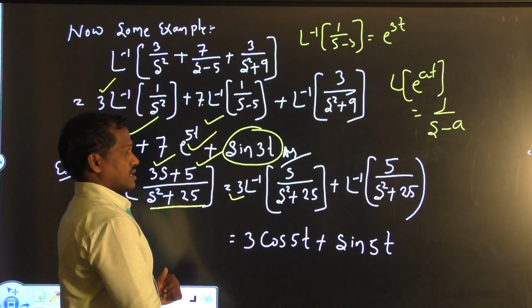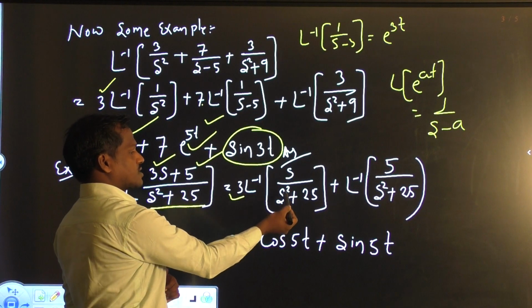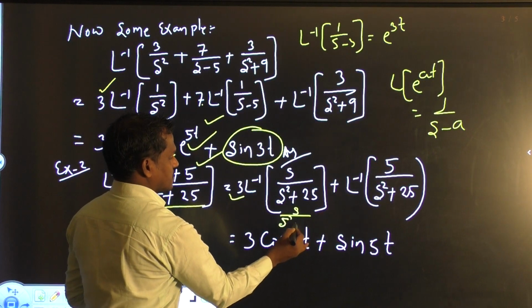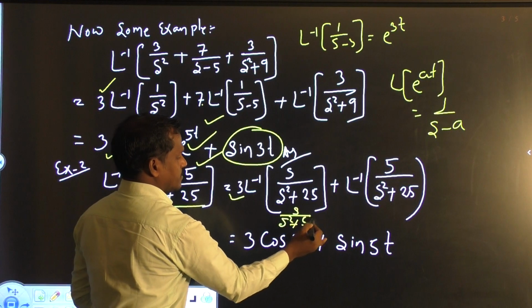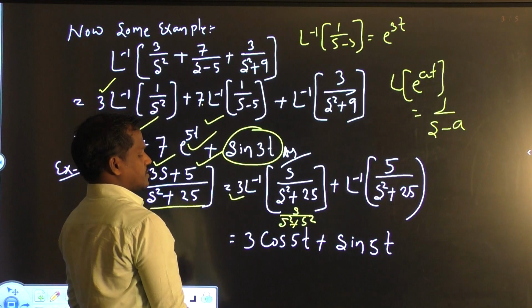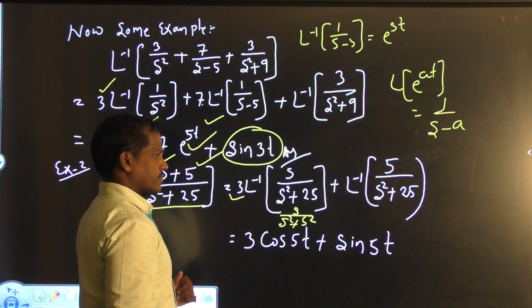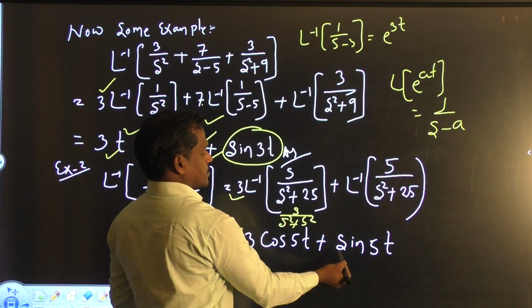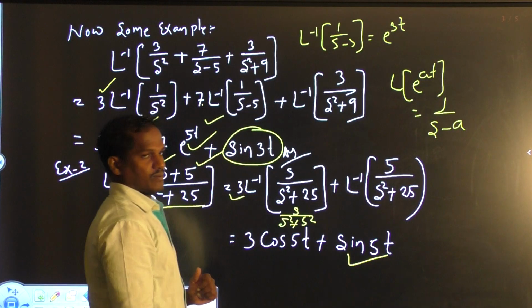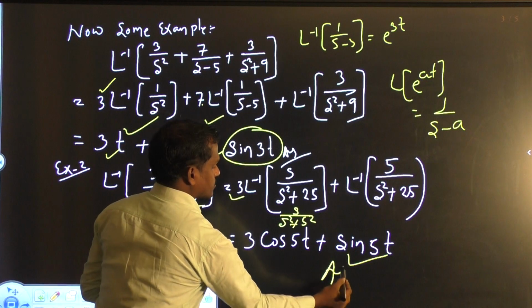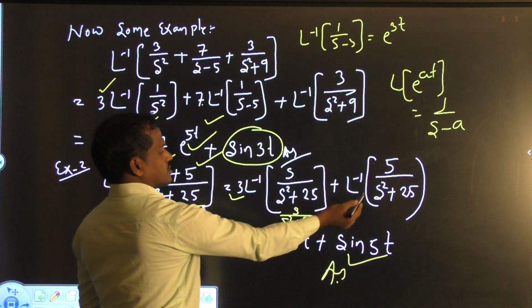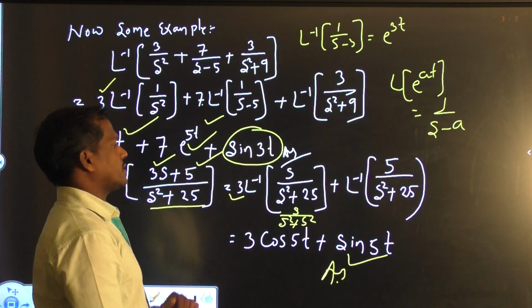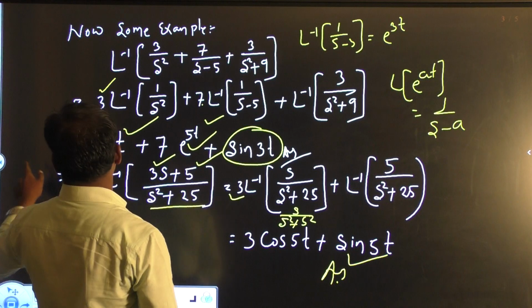Now from which formula does this come? s by s square plus 25 can be written as s by s square plus 5 square, which means 3 cos 5t. And 5 by s square plus 5 square follows the formula a by s square plus a square, which gives sin 5t. So this one comes from the formula of cos at and this comes from the formula of sin at. This type of question will arise in our examinations. Now proceed to the other example.